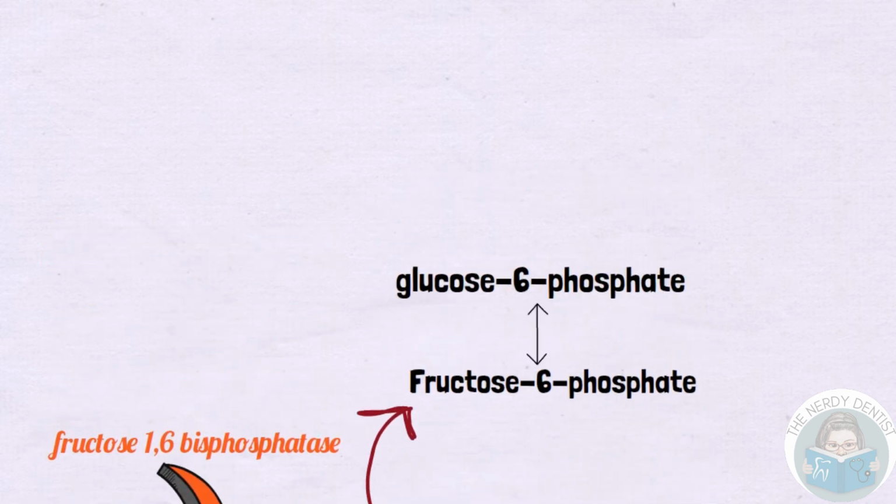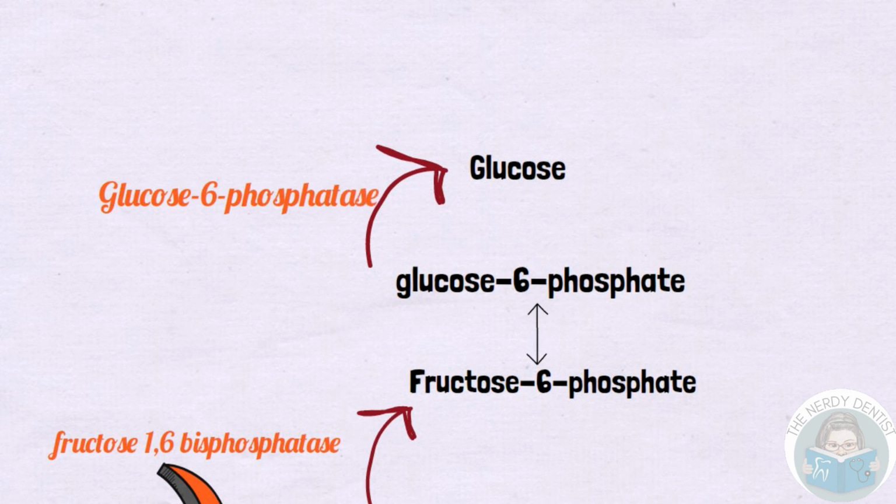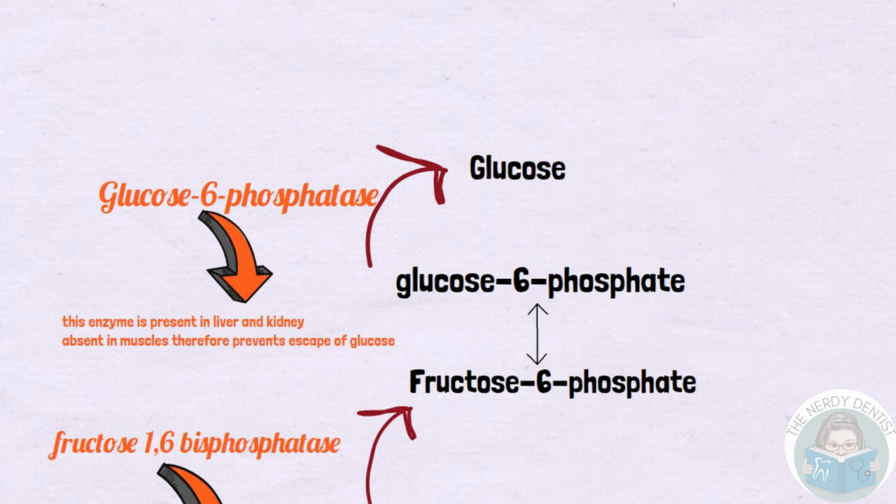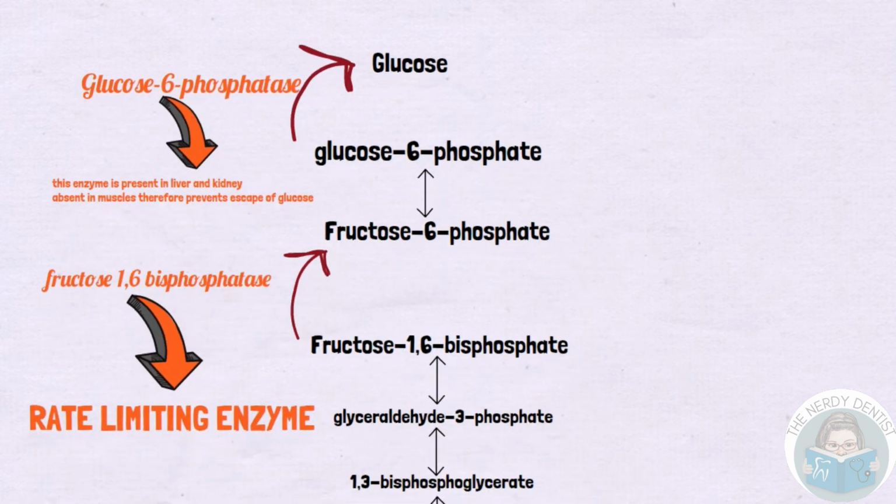Fructose 6-phosphate is again converted to glucose 6-phosphate by phosphohexose isomerase, and the last irreversible step of glycolysis is overcome when glucose 6-phosphate is converted to glucose by the enzyme glucose 6-phosphatase. This enzyme is present in the liver and kidneys only. It is absent in muscles, therefore it prevents the escape of glucose from the muscles.